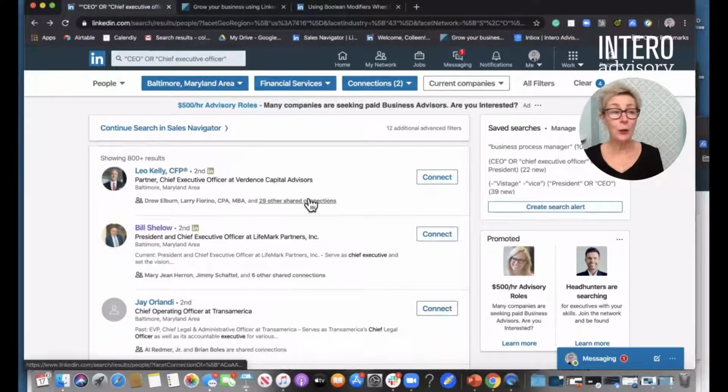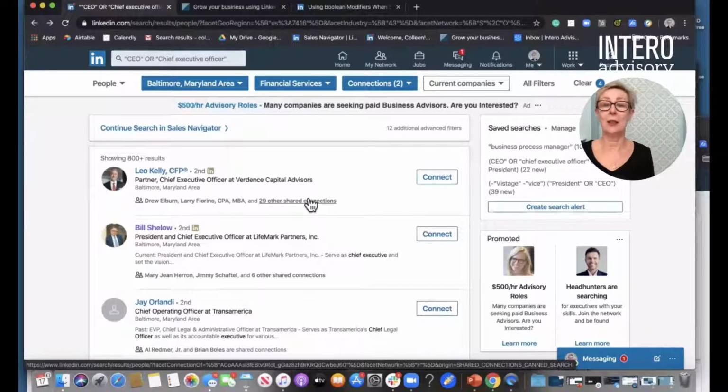Now, even if you are a basic member in LinkedIn, you can save up to 3 searches at any given time. So save those searches so you don't have to keep repeating the searches and creating them over and over again, because it's just really a waste of time.